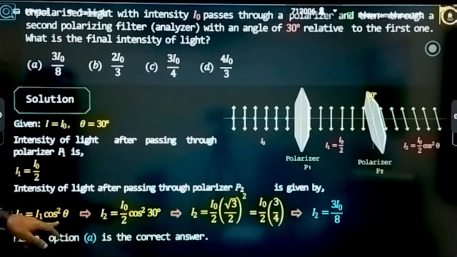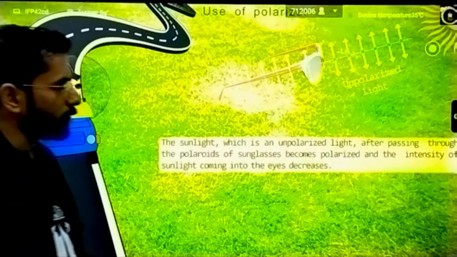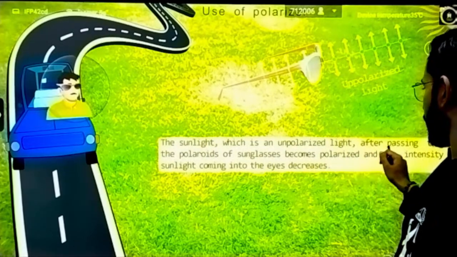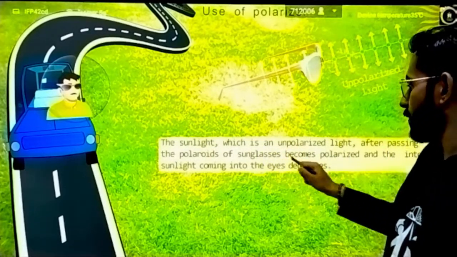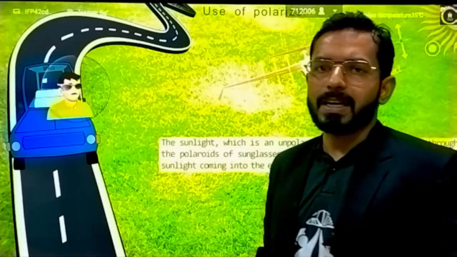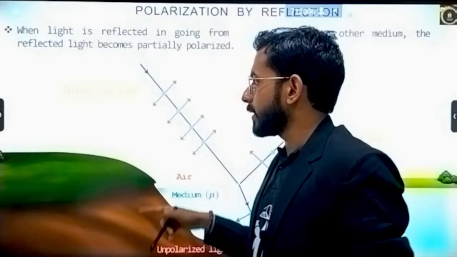Basic question, nothing special. See, the example I was telling you about: this person is wearing glasses, and what he is saying is that sunlight, which is unpolarized light, after passing through the polarizers of sunglasses becomes polarized and the intensity of the sunlight coming to the eyes decreases, and that's why our eyes feel cool. Because when the sun rays pass through our specs, the intensity becomes half the first time only. So to decrease the intensity, we always use polarized sunglasses. If you go to a shop, please ask them, sir, give me polarized glasses, so that the sun intensity will decrease.